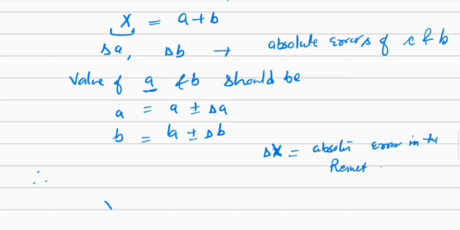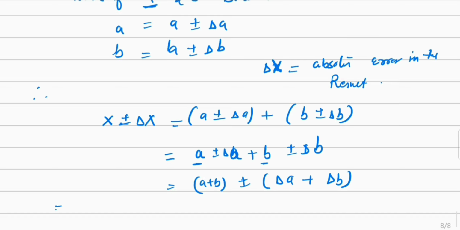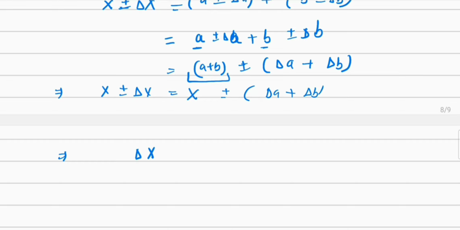Then x plus minus delta x is equal to A plus minus delta A plus B plus minus delta B. So this is equal to A plus B plus minus delta A plus delta B. This implies x plus minus delta x is equal to x plus minus delta A plus delta B. So this x will get cancelled with this.